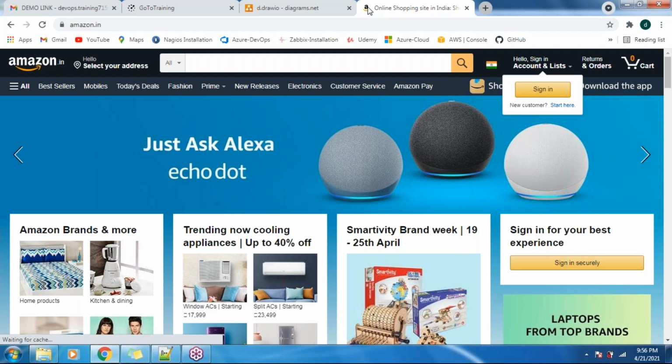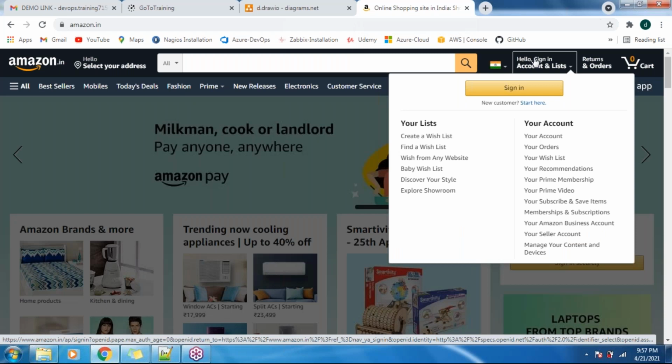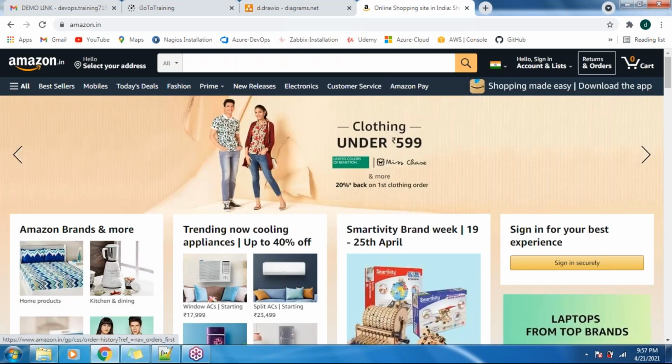So what is the advantage of using microservice architecture? Let's say, guys, as you are seeing on Amazon.in, here you see sign in, returns and cart, right? Internally, for sign in we will have one service, for returns one service, and for cart one service, for example.